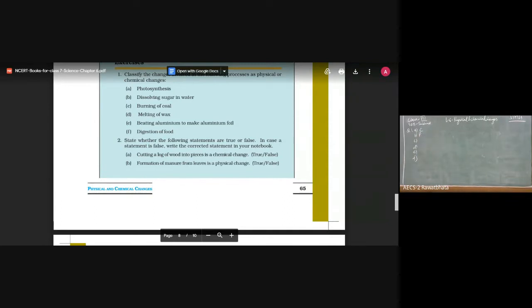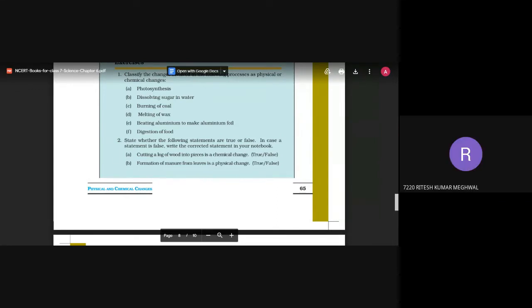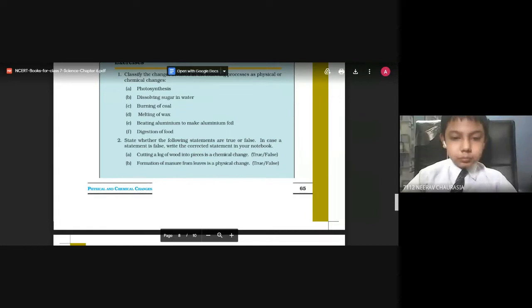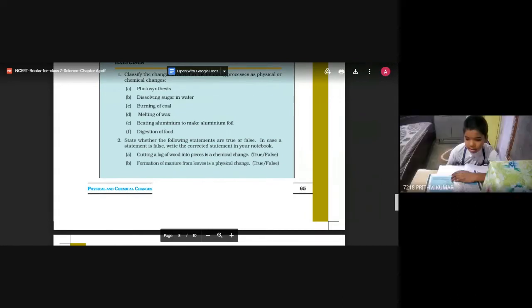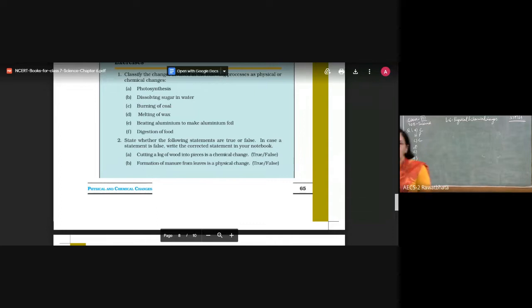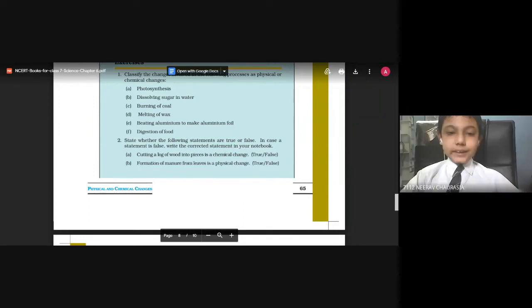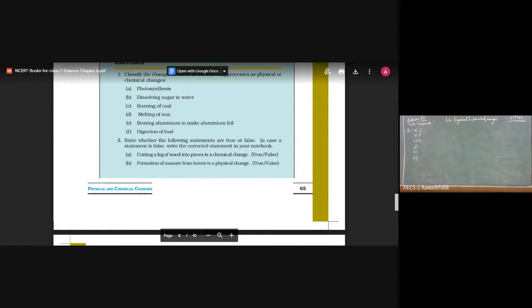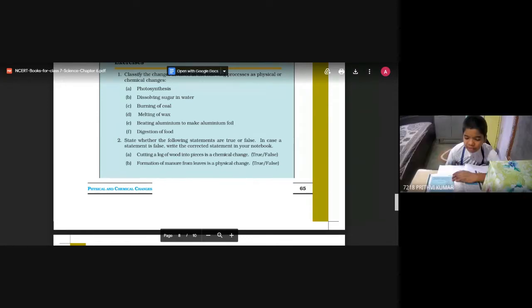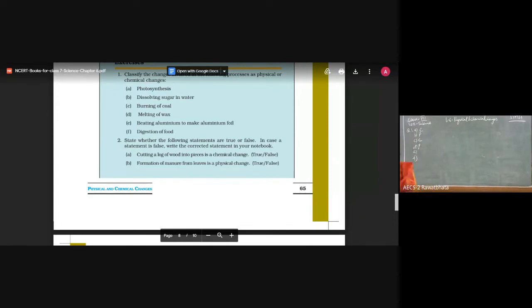Next, burning of coal. We have covered that previously also, that burning anything is a chemical change. Burning means chemical; new substances are formed. Melting of wax. Physical. Melting of ice, physical. I know you are enthusiastic to give the answer, but try and understand. Melting of wax, melting of ghee, melting of butter, melting has to be physical.